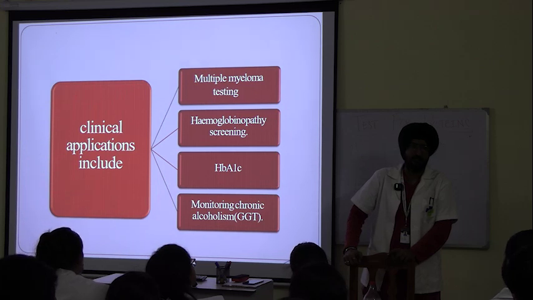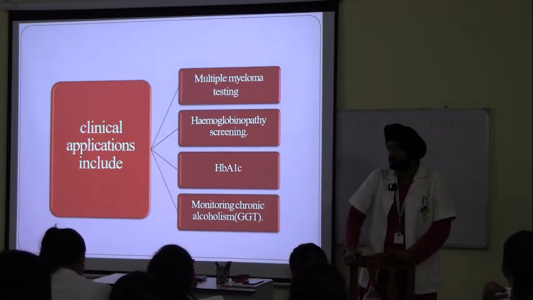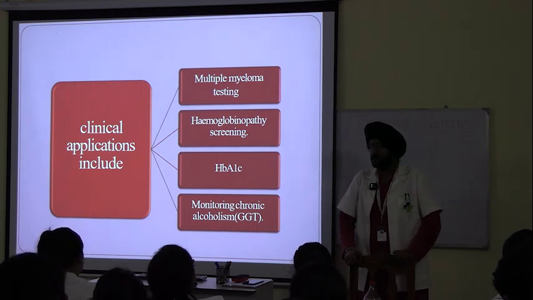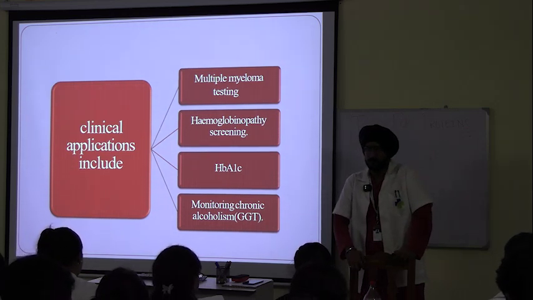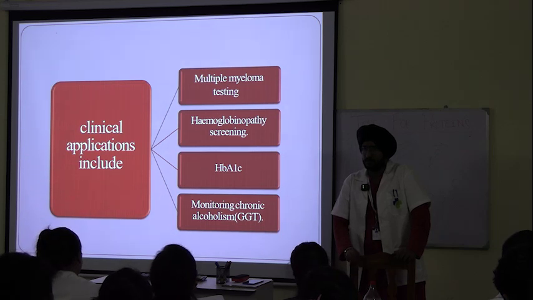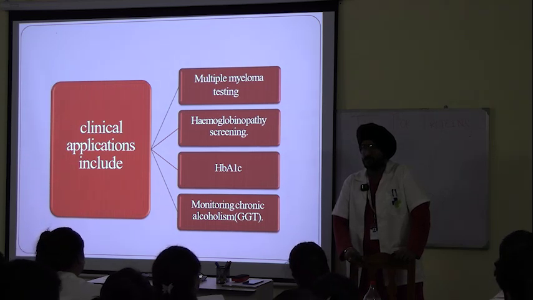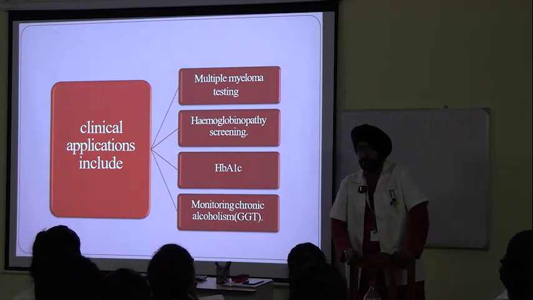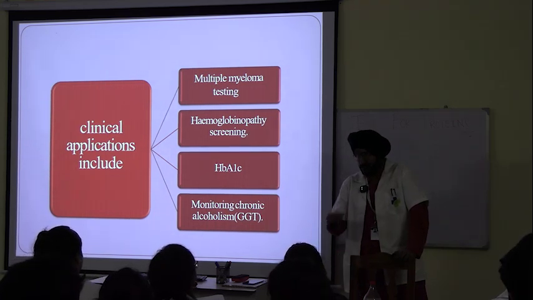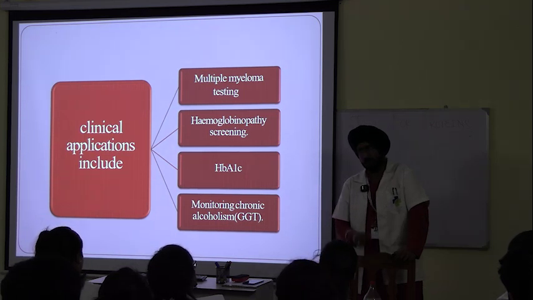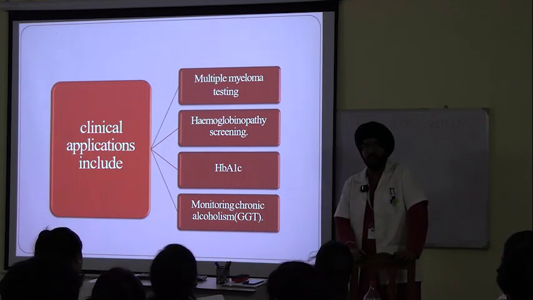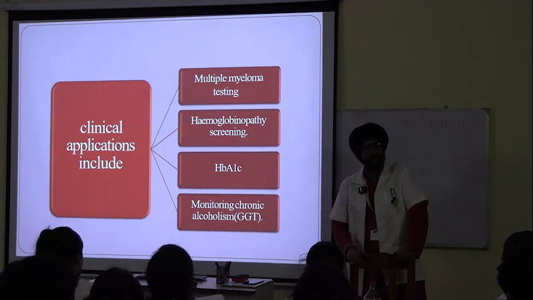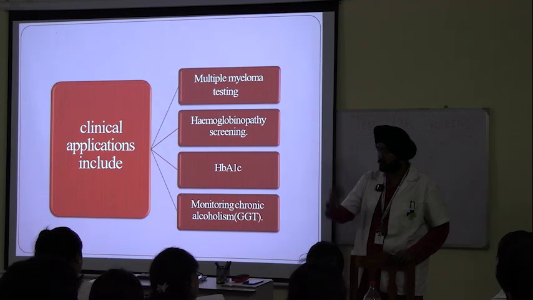थैलेसीमिया, अल्फा थैलेसीमिया, बीटा थैलेसीमिया पढ़ा? This must have been completed in hematology. Which region of India has the most prevalent cases of thalassemia? This eastern belt. Okay, this eastern belt has quite prevalent cases of thalassemia. One more thing is more prevalent here, and I was surprised to see that.